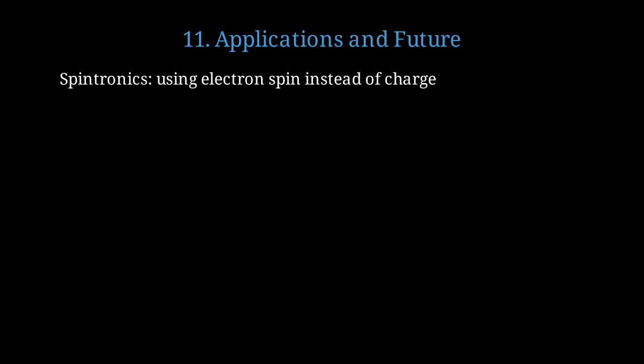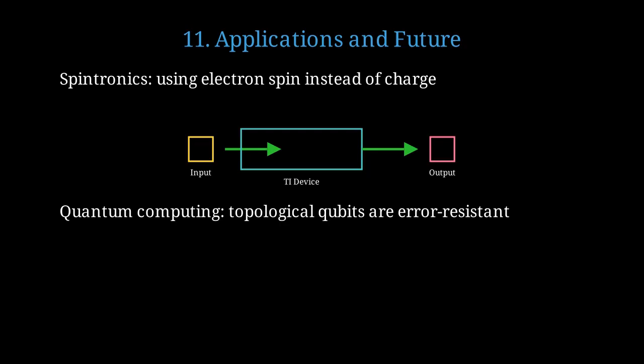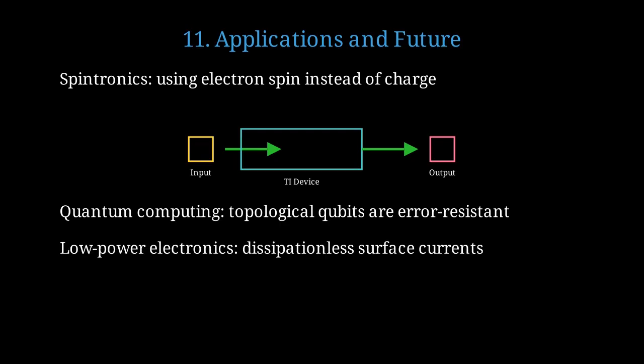Let's explore potential applications. Topological insulators are promising for spintronics, where we use electron spin rather than charge to carry information. A topological insulator device could process spin information with extremely low power dissipation. Even more exciting is quantum computing, where topological properties could create qubits that are naturally protected from errors. The dissipationless surface currents could enable ultra-low power electronic devices that barely heat up.